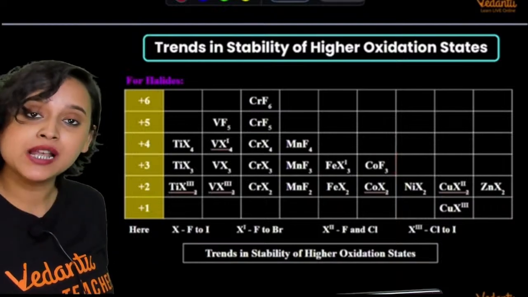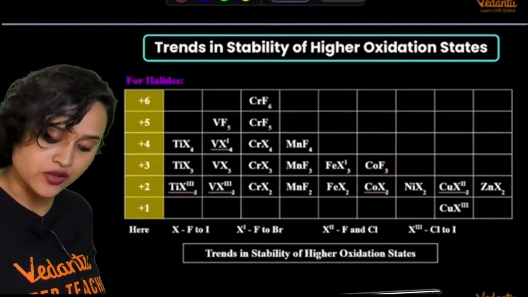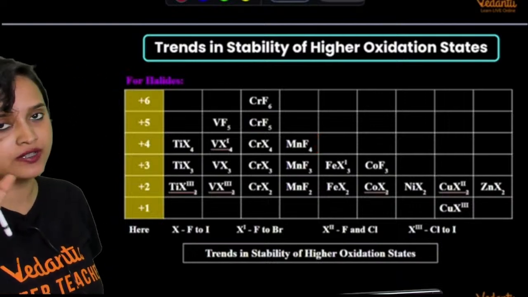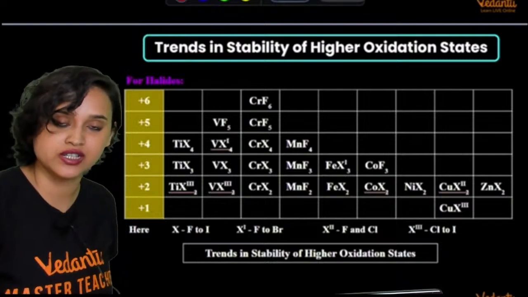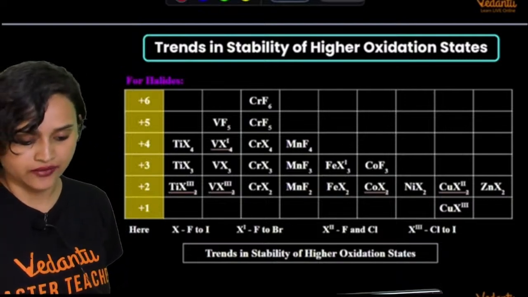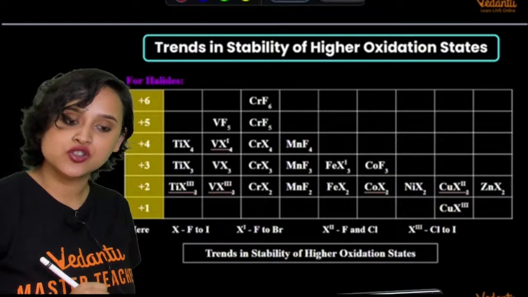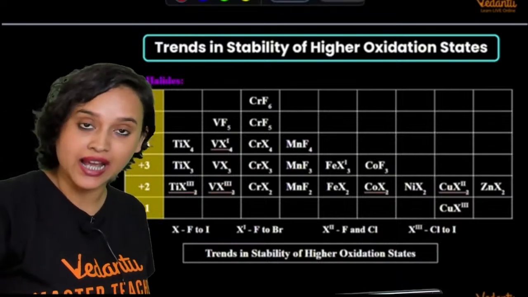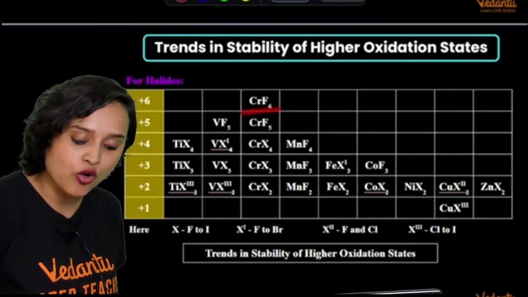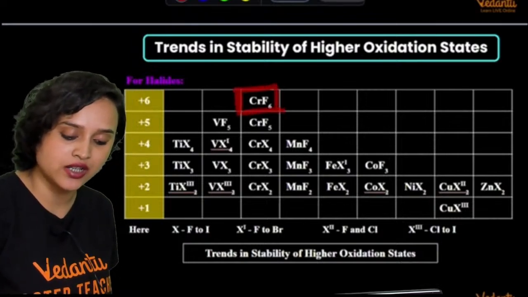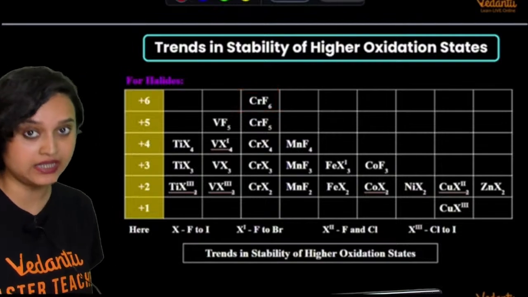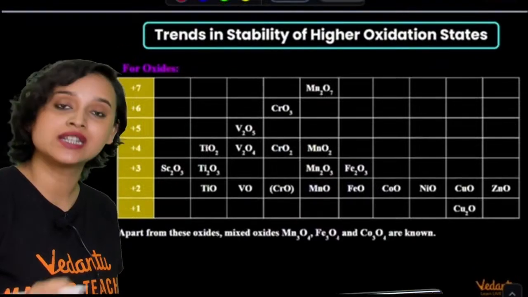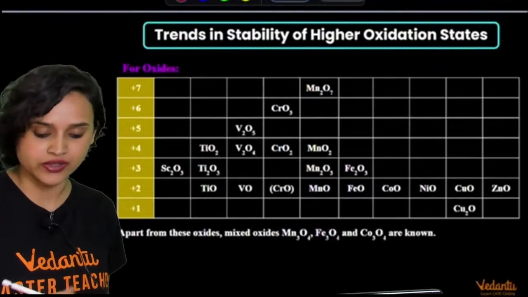In fact, for the +4 oxidation state, you only get to see till manganese. After that, for iron, cobalt, nickel, copper, zinc, you do not get to see the +4 oxidation state with halogens, everybody. And when it comes to forming compounds with halides, we see that only chromium can show the highest oxidation state, which is +6, not even manganese. Manganese can show its highest oxidation state only when it is forming a compound with oxygen, not with halide.